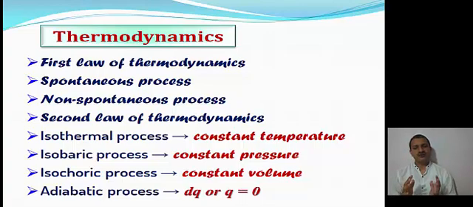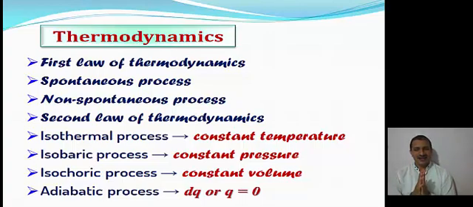The spontaneous process is the natural process, and the non-spontaneous process is a hypothetical process. The opposing force is much less than the driving force in the spontaneous process, and the driving force and the opposing force differ by a very small amount in non-spontaneous processes.